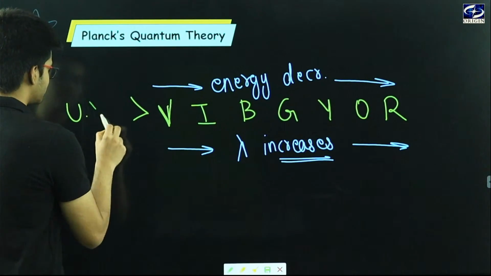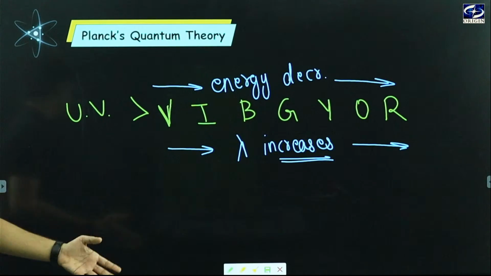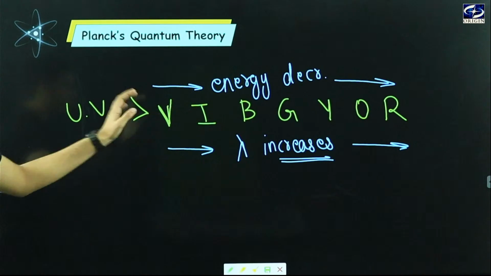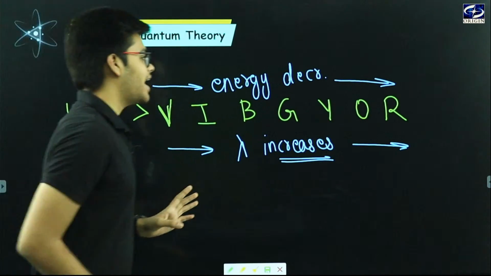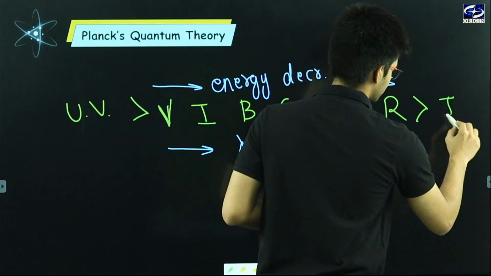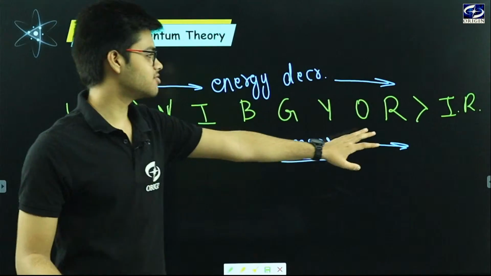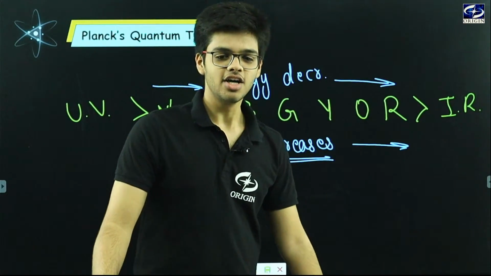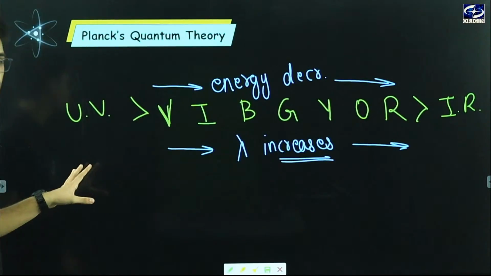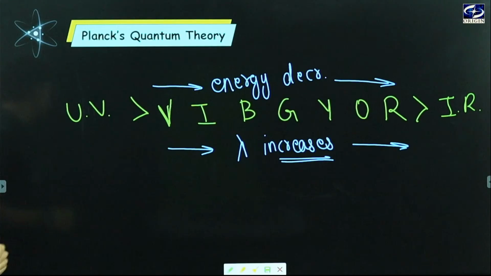Now, UV rays are the rays having more energy than violet. And after red we see infrared radiation. Clear? So this is the list which we will be discussing in electromagnetic radiation.